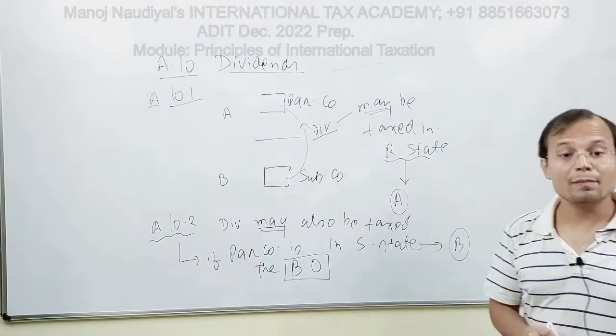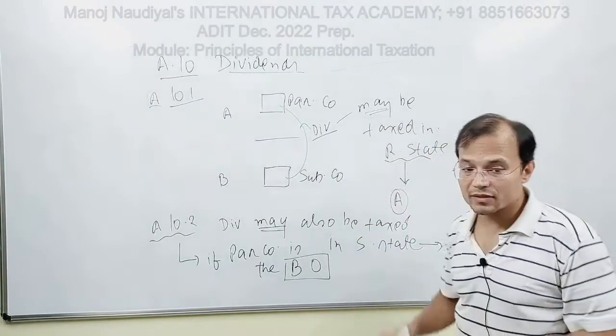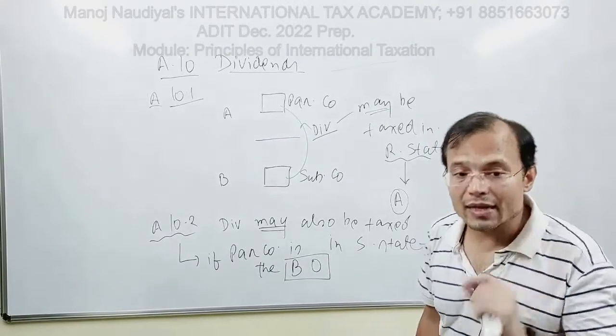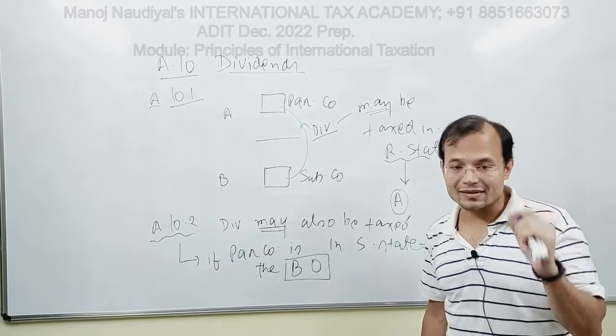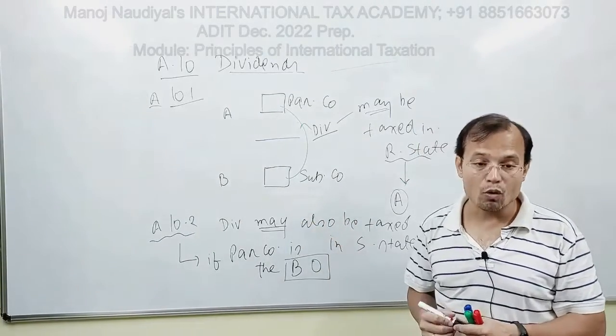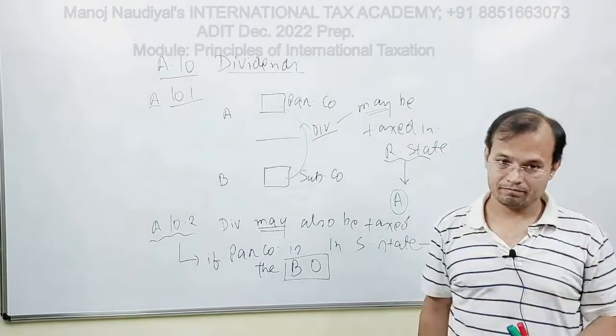If Parco is the beneficial owner of these dividends, then the maximum rate of taxation that state B can impose on these dividends is 5%.